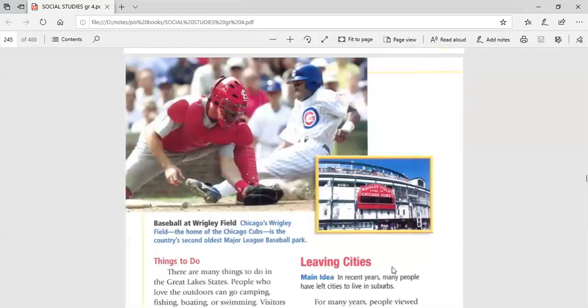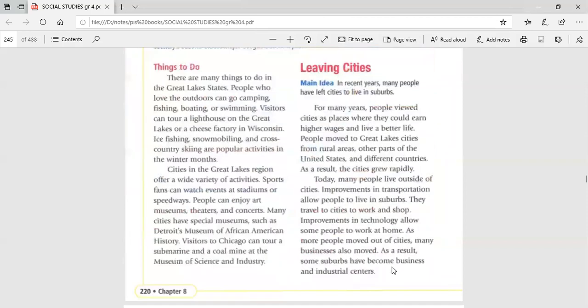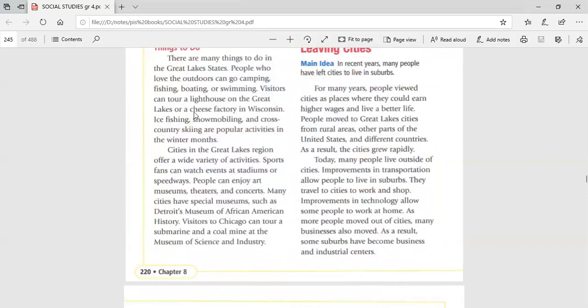Okay, after that, here is Things to Do. In this title, we're going to speak about the activities you can practice in the Great Lakes states. You can practice many activities like camping, fishing, boating, swimming, ice fishing, snowmobiling, okay, skiing. So you can practice many activities in the Great Lakes states.